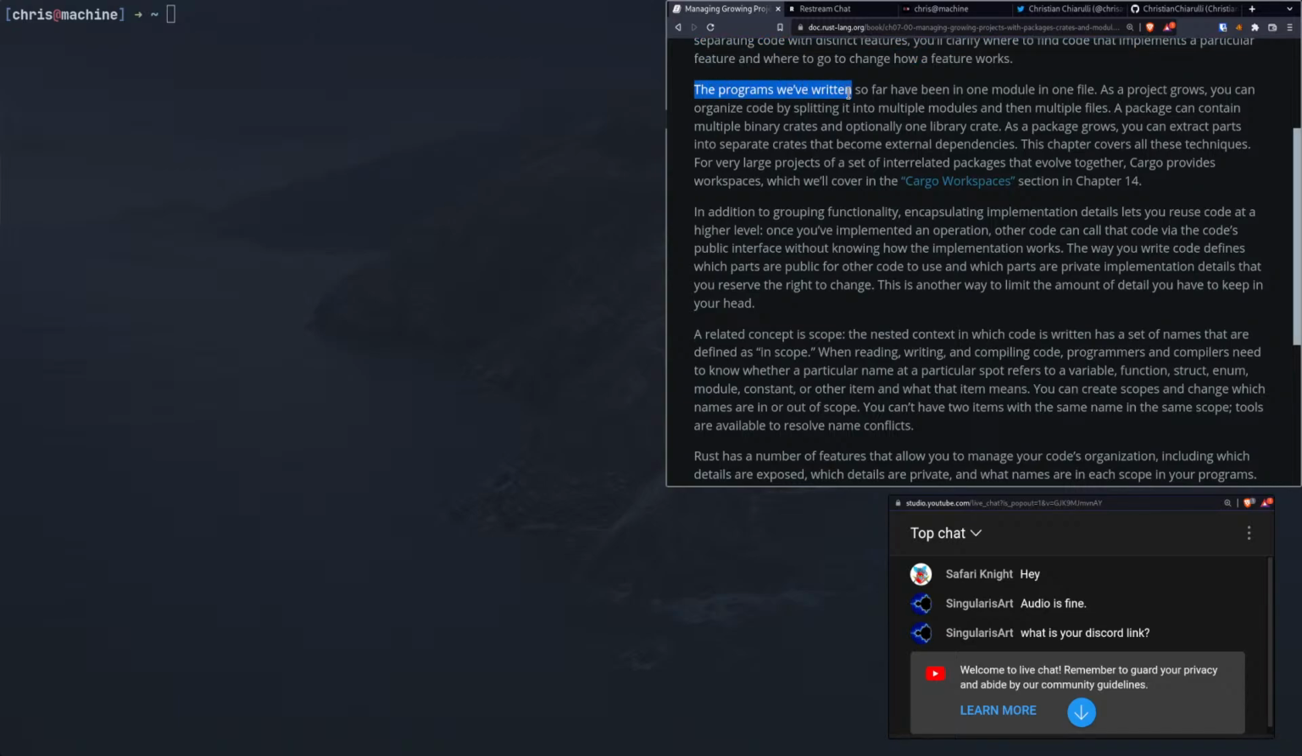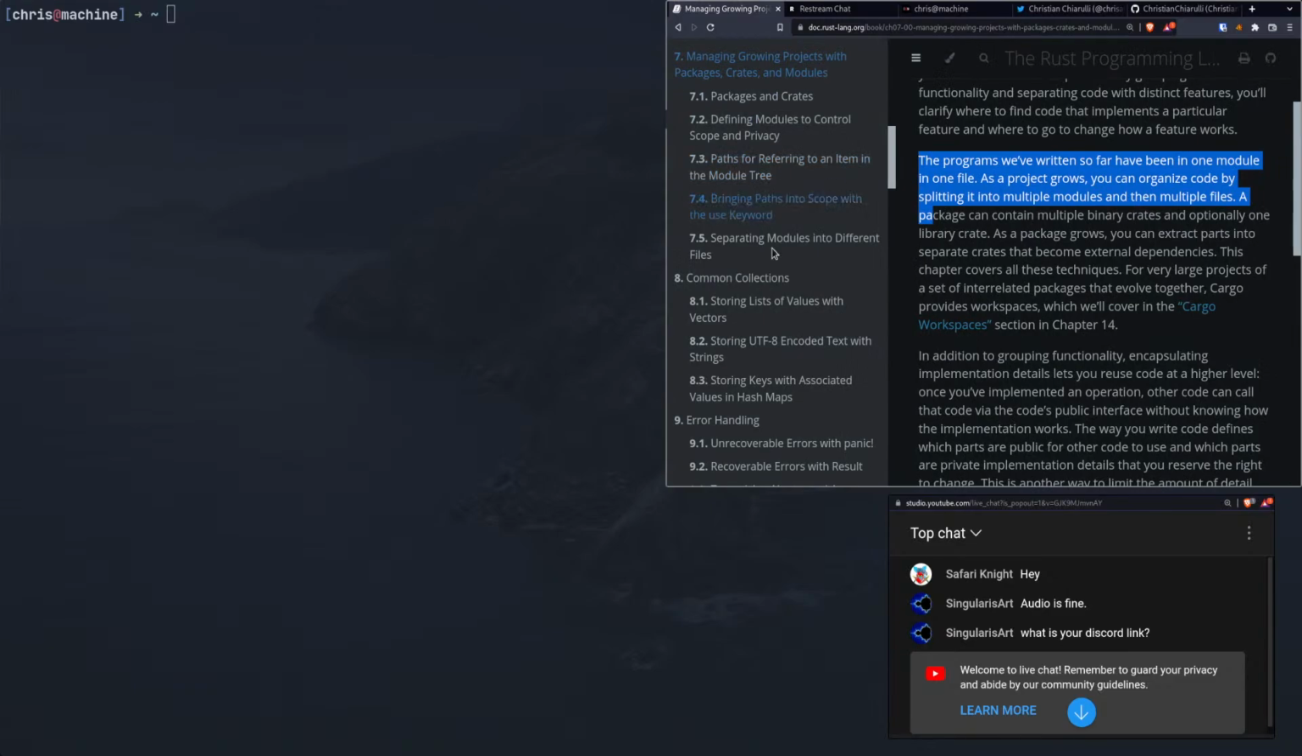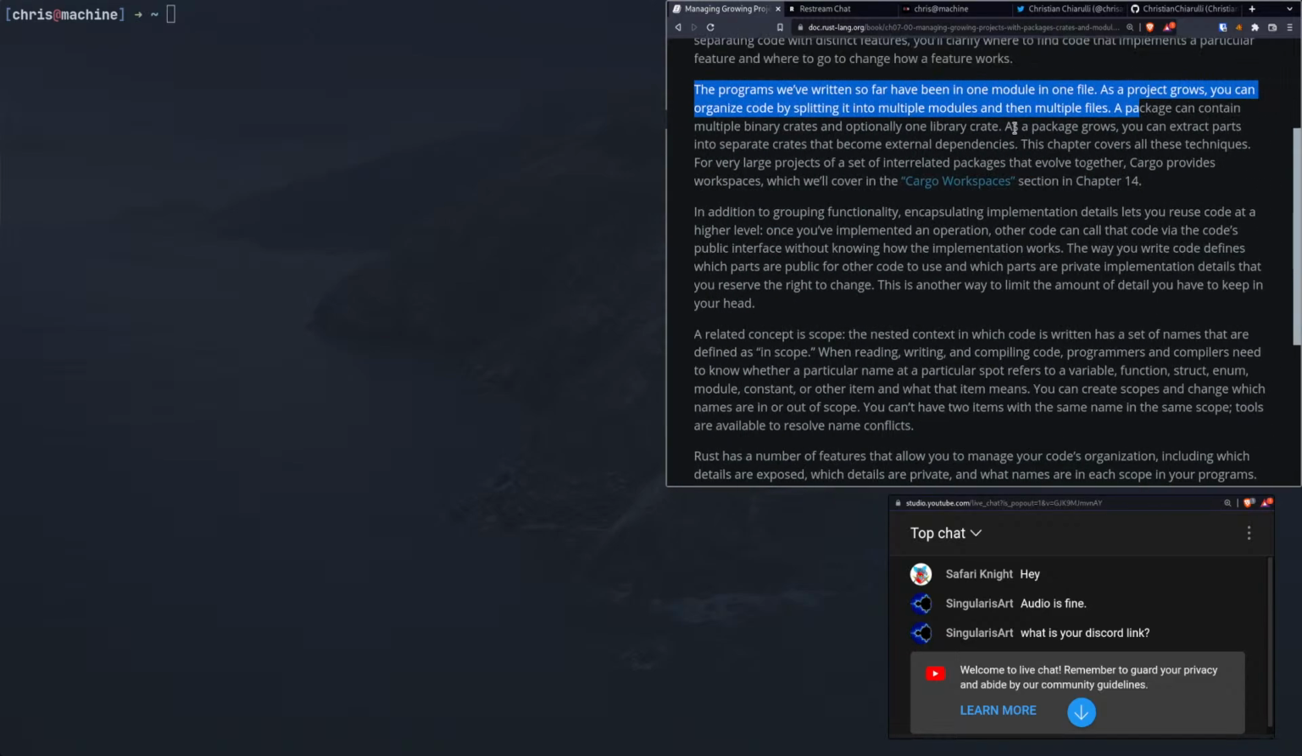Okay, so the programs we've created so far have been in one module in one file. If you've been following along with the book, we had a guessing game and all the other kinds of stuff that we did. It's always just been one file. As a project grows, you can organize code by splitting it into multiple modules and then multiple files. So I guess, can you have multiple modules in one file, or I don't know. So a package can contain multiple binary crates.